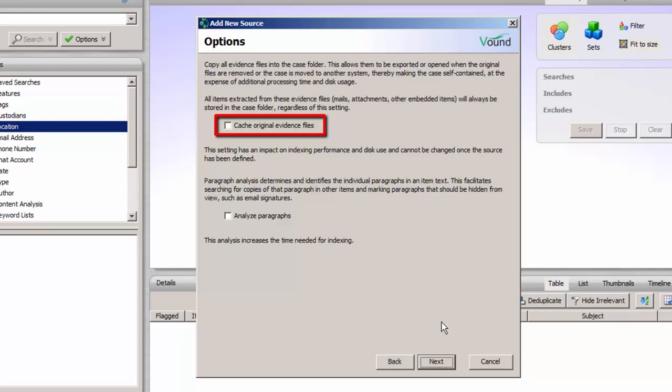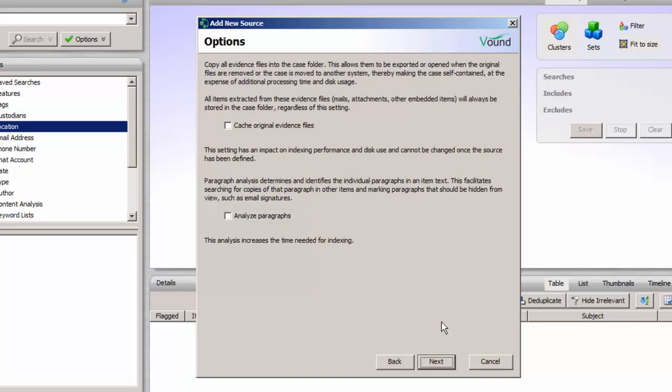This option is useful for when the case is going to be moved to another system. Select the Analyze Paragraphs option to let Intella determine the paragraph boundaries. This will allow Intella to build a database registering the paragraphs for each item. This enables various search and review options at the expense of additional processing time.